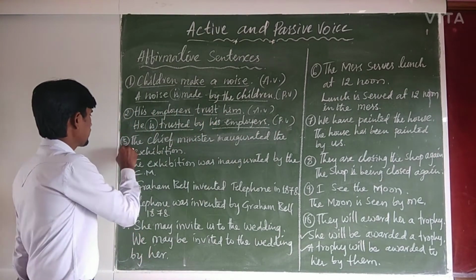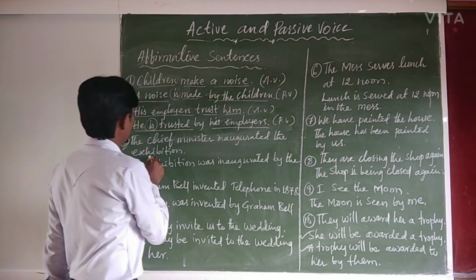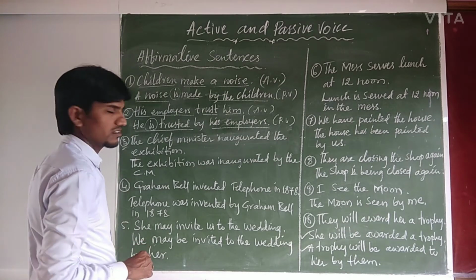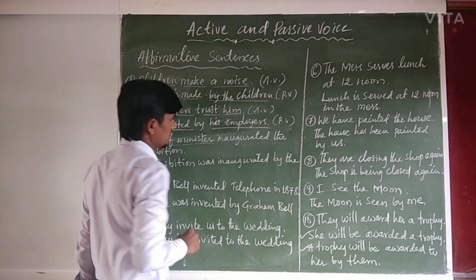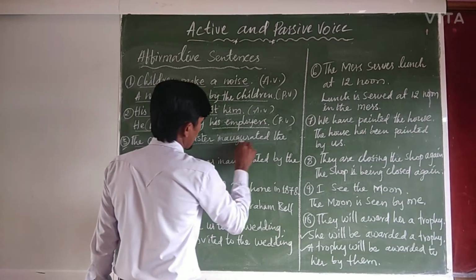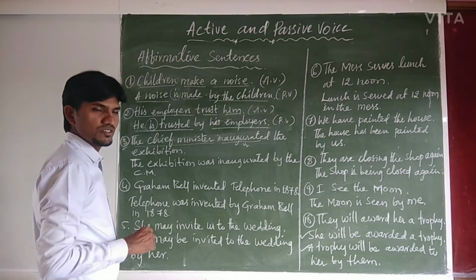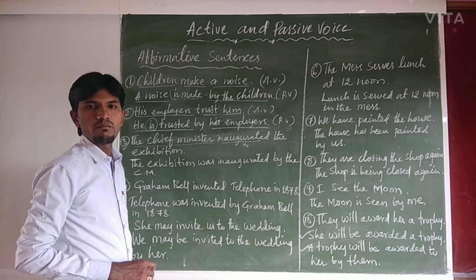Alright. Example 3. The chief minister inaugurated the exhibition. Here the chief minister is the subject. Inaugurated is verb form 2. The exhibition is an object. So therefore it is in simple past.